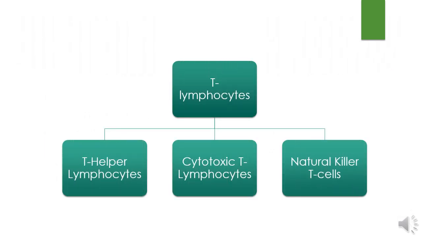T lymphocytes are classified into three types. They are T helper lymphocytes, CD4 molecules, cytotoxic T lymphocytes, CD8 molecules, and natural killer T cells, NKTs. T helper lymphocyte, CD4 molecule, is an adhesion molecule that binds to the class II MHC molecule. Cytotoxic T lymphocyte, CD8, is an adhesion molecule